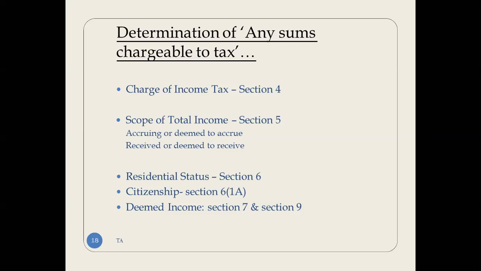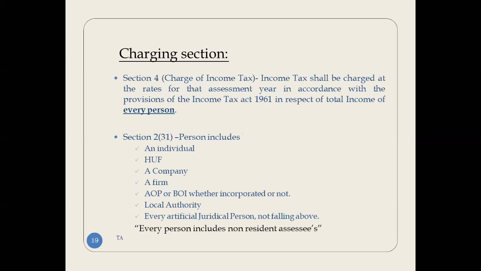Section 4 deals with charge of income tax. Section 5 deals with scope of total income. Section 6 deals with residential status. And sections 7 and 9 deal with deemed income. Section 4: income tax shall be charged at the rates for the assessment year in accordance with the provisions of the Income Tax Act 1961 in respect of the total income of every person. And I have already explained in my earlier slides what is meant by every person.